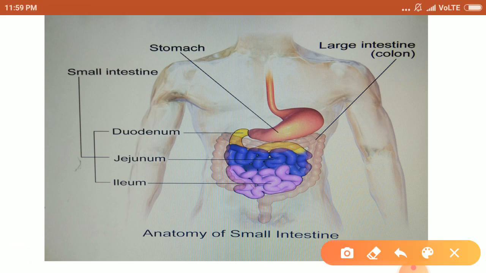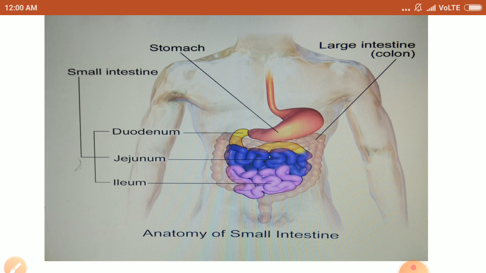The first one is the duodenum, which is curved in a C shape. You can see this. It is a curved C-shaped structure, and it receives the secretions of the liver and pancreas. Now the next one is the jejunum. It is quite long and a coiled part that helps in digestion. This is the jejunum. And the next one is the ileum. It is the last part and helps in the absorption of digested food.